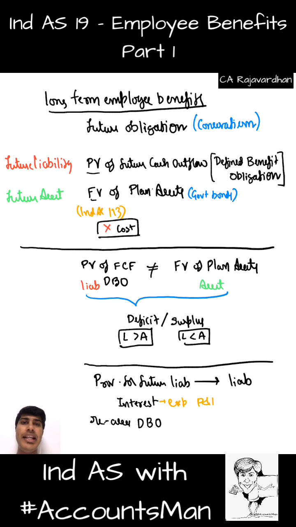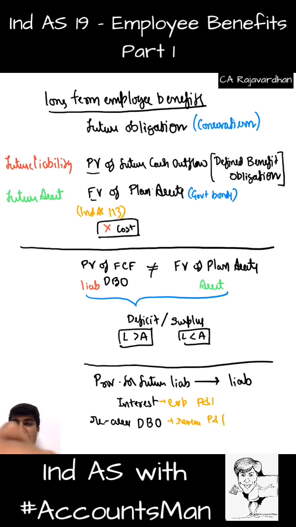I have told my employee that I'll give him a certain benefit. On that day, whatever money it might cost me to give that benefit is to be met by me. So that benefit has to be reassessed at the end of each financial year. And if it changes, we need to change our provision. Such a change in the provision is again an expense, and that should also be adjusted to the P&L account.